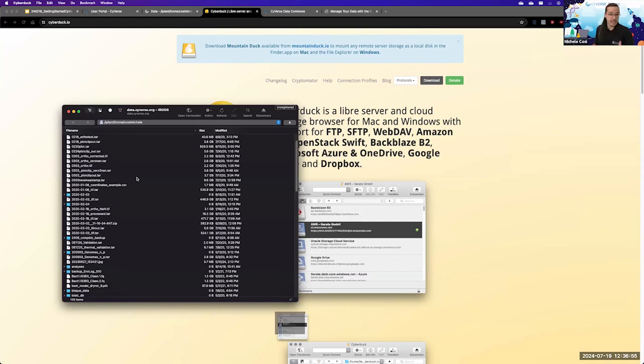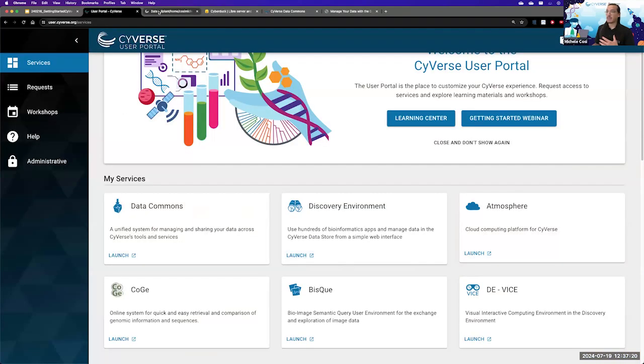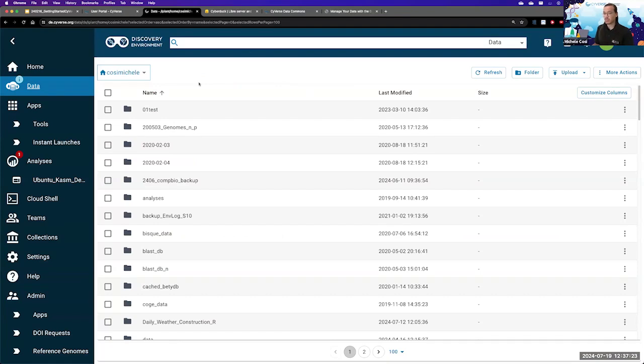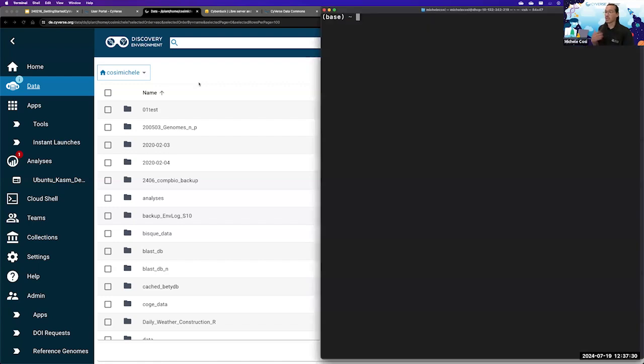One of the greatest things about CyberDuck is that it allows for drag and drop. A lot of people are not very tech savvy, and dragging and dropping can be a lifesaver for a lot of people. CyberDuck upload and download speeds are a lot quicker than your normal web browser. Now, if you are a little bit more tech savvy, I want to bring your attention to the command line terminal, where we offer a much faster tool called Go Commands.